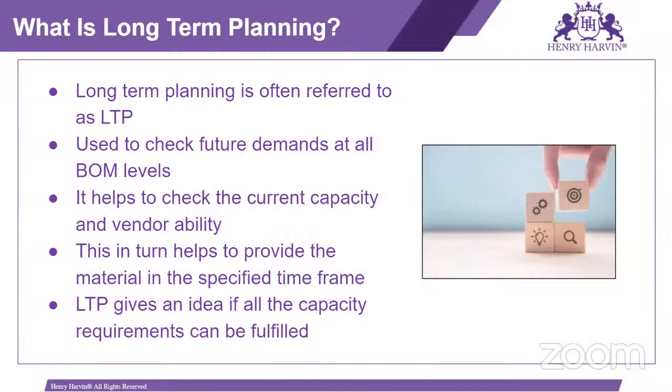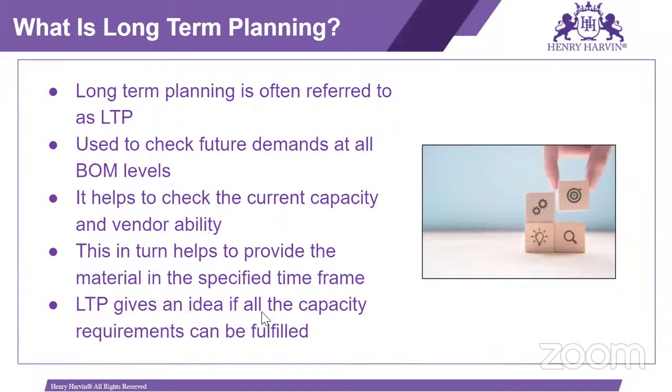Long-term planning is often referred to as LTP. It is used to check future demand at all BOM levels. It helps us to check the current capacity and vendor ability: what is the current capacity of my machine, as well as my vendor's ability, whether it can supply the material on time or not, if my planning is more as compared to the current plan. This in turn helps to provide the material in the specified time frame.